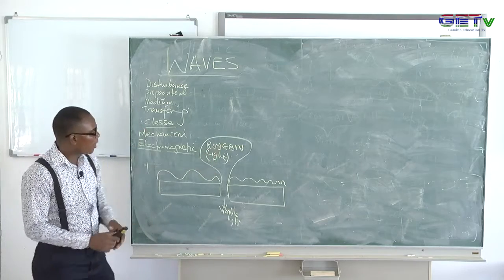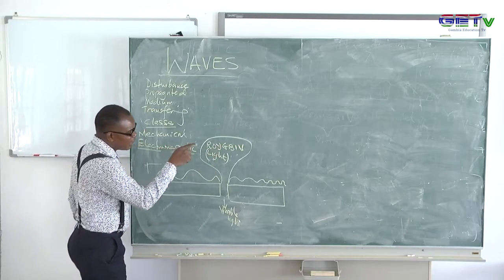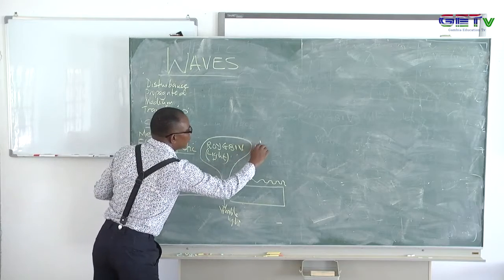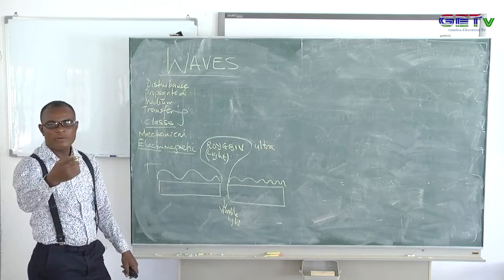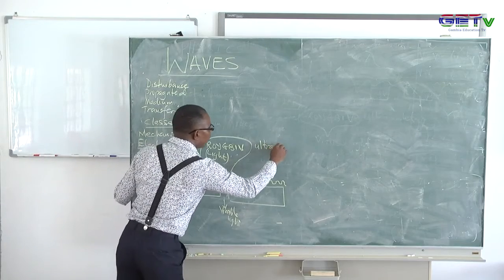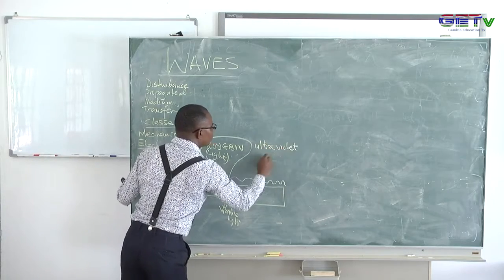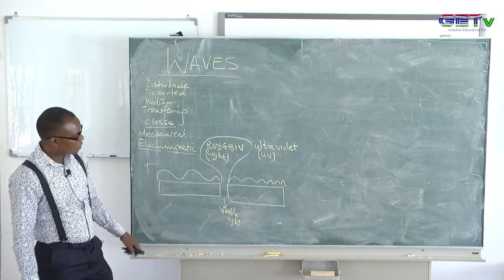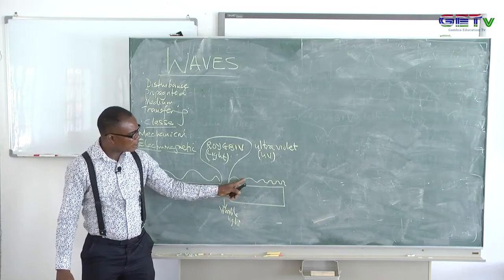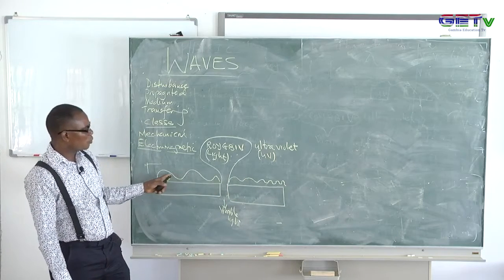At the extreme there is a type of wave which is the ultra. Ultra means above violet. So you have UV there, above that violet. You can see how the wavelength is smaller compared to those over there.